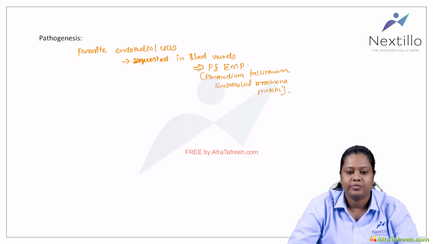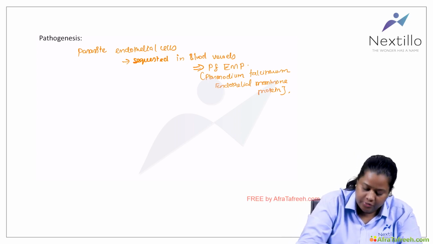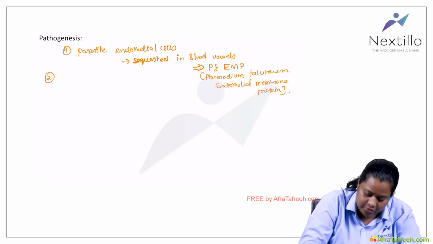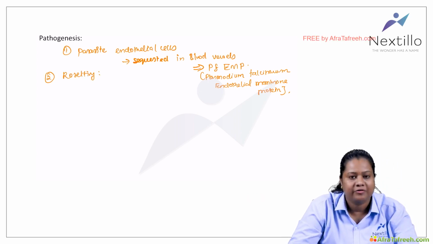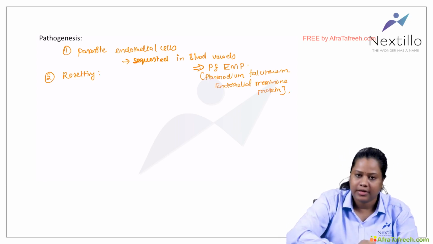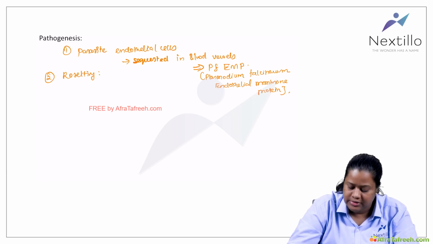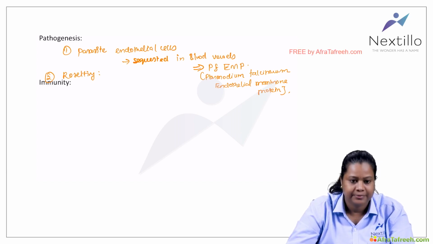They also have the property of rosetting, that is, the infected RBCs will bind to other RBCs. That is called the rosetting property. This is the main pathogenetic feature of the malaria parasite.